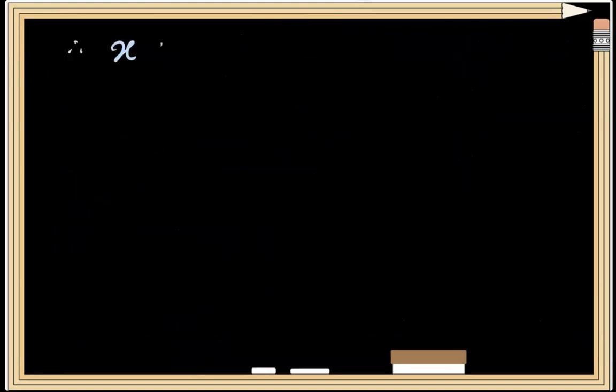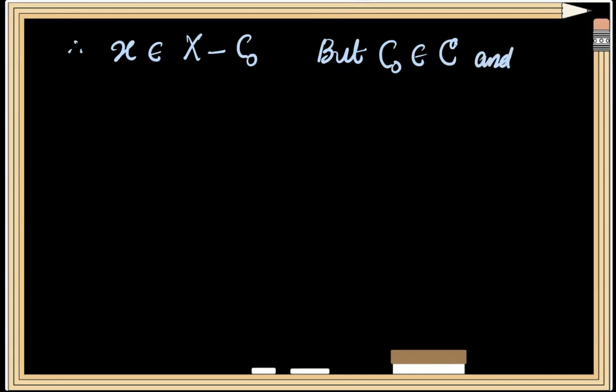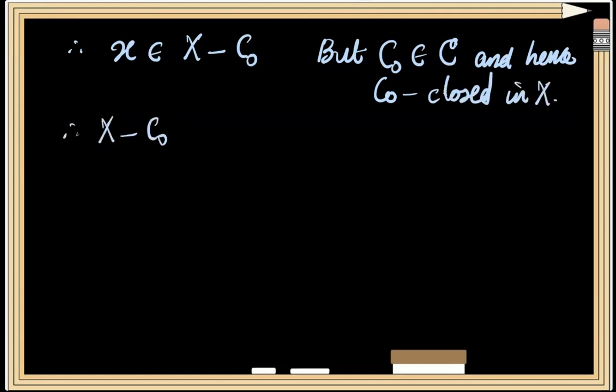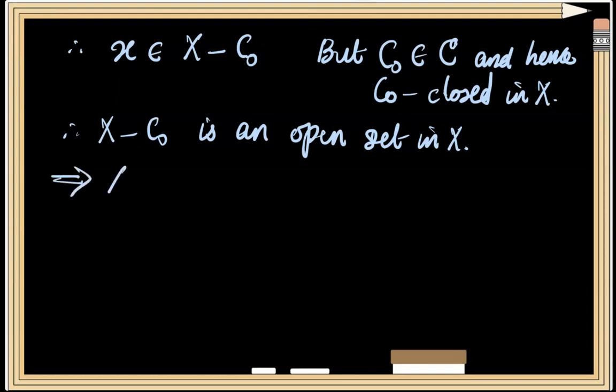Therefore, x belongs to X minus C0. But we know that C0 is a member of family C, and hence C0 is closed in the space X. Therefore, X minus C0, its complement, is an open set in the space X. Hence, we can say that X minus C0 is a neighborhood of the point x.